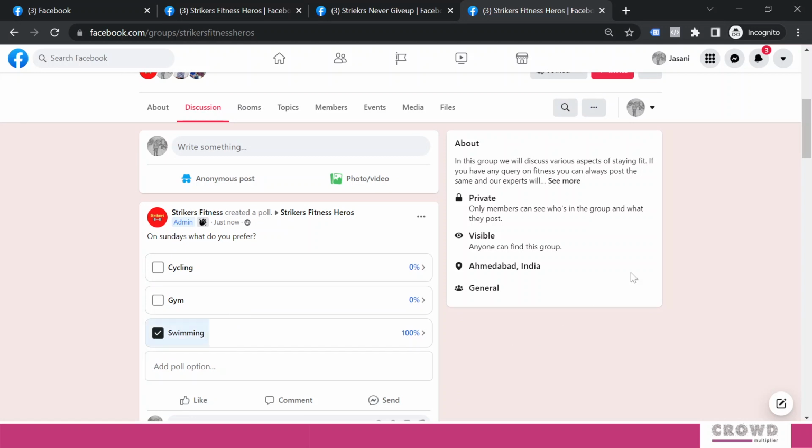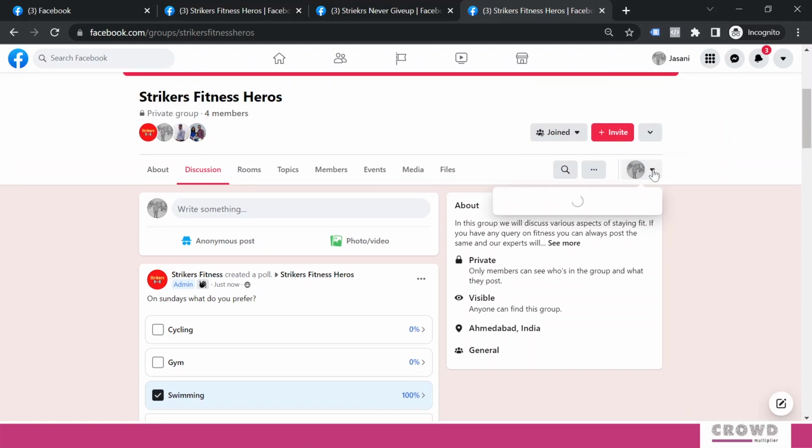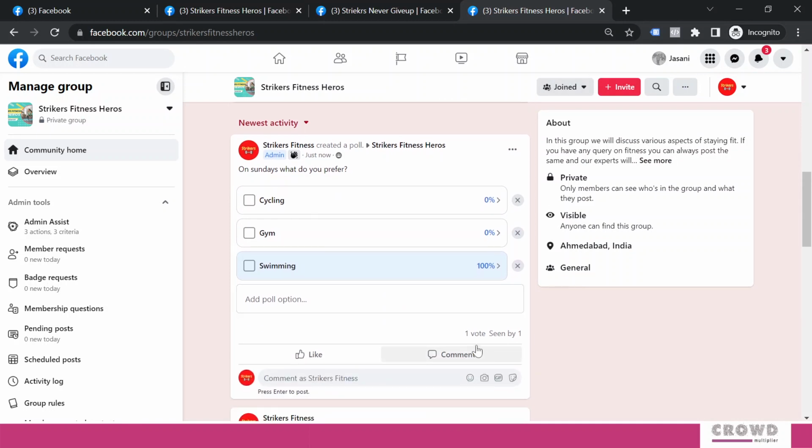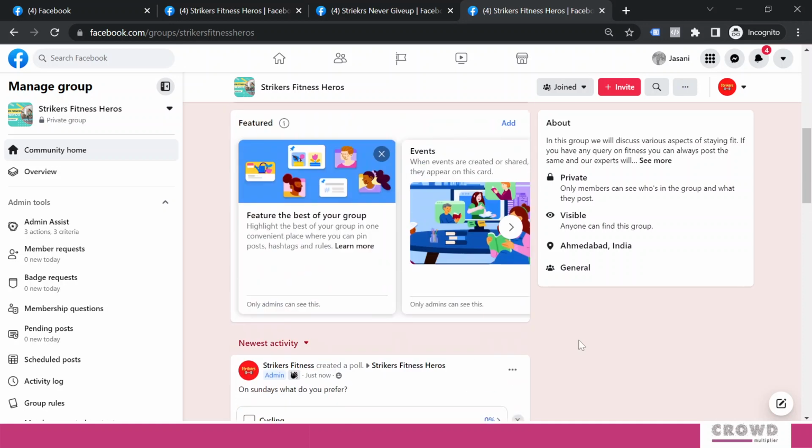Over here, let's say I will select swimming. So right now one answer is there, and that is 100%. If I go back to admin, I will see one response and 100%, one vote, seen by one. As members start participating in this poll, you will see the number of votes over here and how many people have seen it. Let's say there are 100 people and 90 have seen it and only 20 have participated, then you can come to a conclusion that the members are not yet engaging, or they are not very active in your group. So this is a very interesting type of content which is not available on your page.